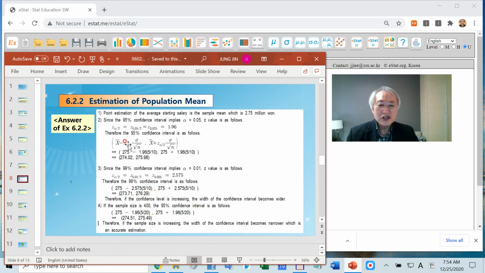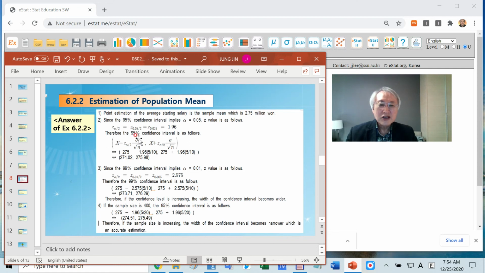For 99%, you switch 1.96 with 2.575. As far as calculation is concerned, maybe just plug in numbers. Here's one question. If the sample size is 400, what's the change?